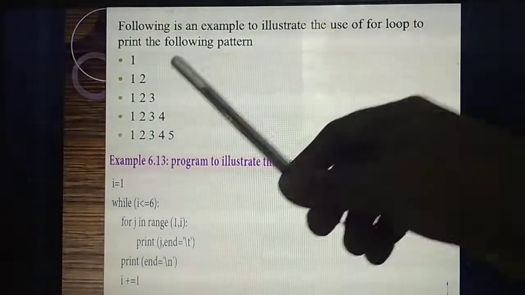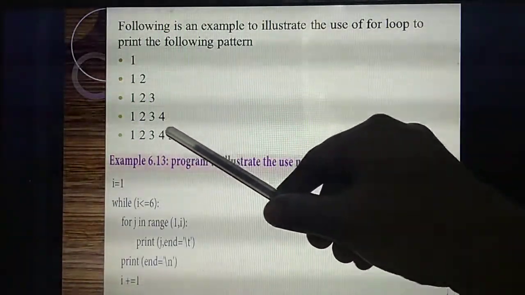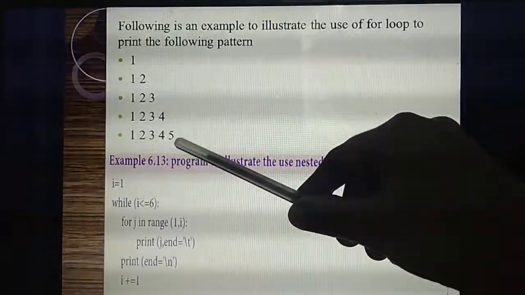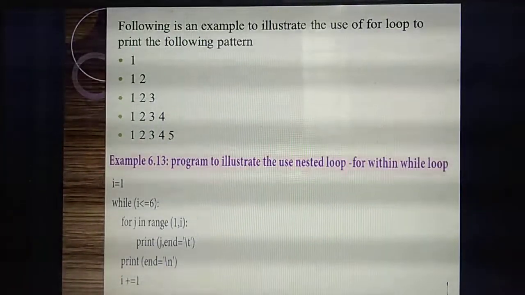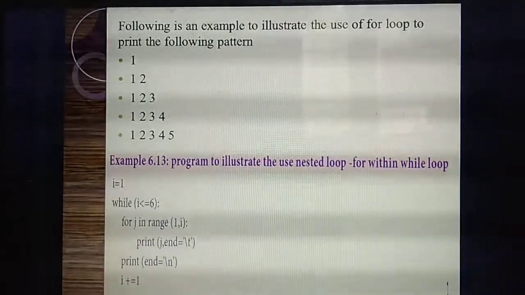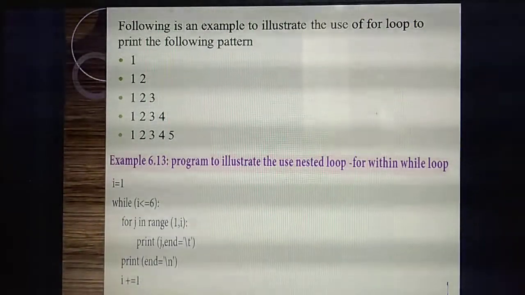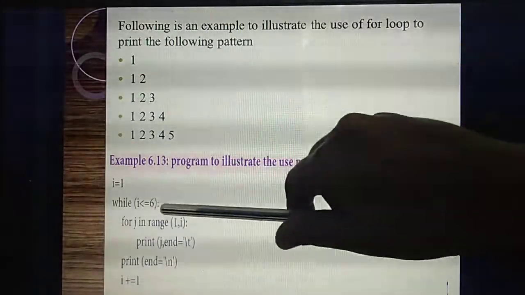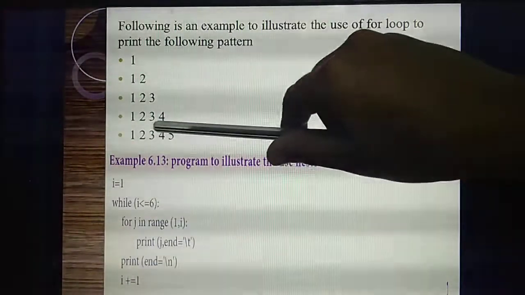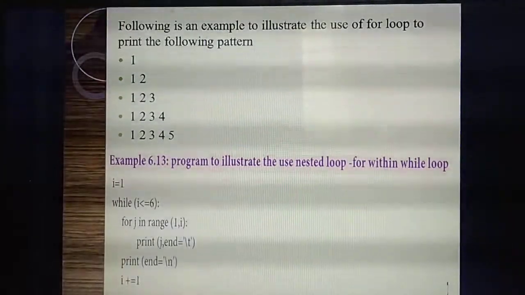Why? Listen, here how many values will there be? What's the last value? 5. In the range function you have studied, the last value is always taken as n minus 1, that means last value minus 1. So if you give 6, it will print only up to 5, that is 6 minus 1, 5.